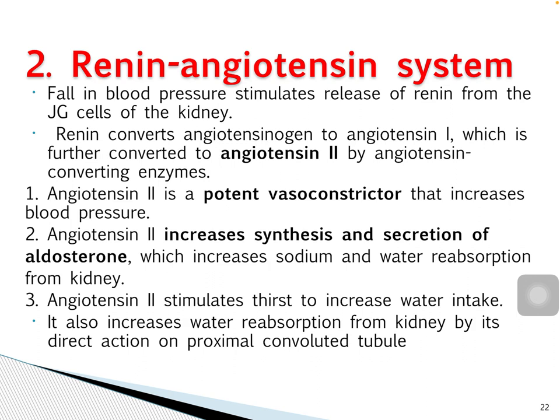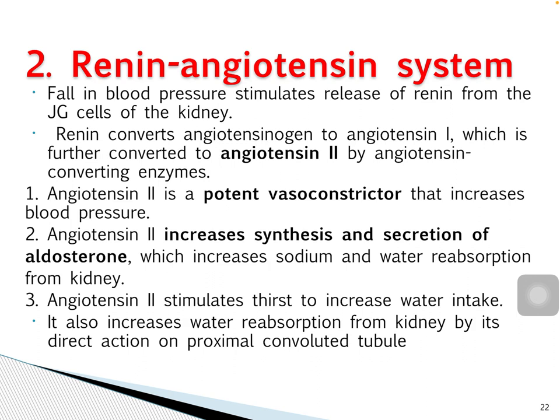Renin-angiotensin-aldosterone system. Whenever there is decrease in blood pressure, it signals the juxtaglomerular apparatus. The juxtaglomerular apparatus secretes renin, and this renin converts angiotensinogen to angiotensin 1, and angiotensin converting enzyme converts angiotensin 1 to angiotensin 2, and via angiotensinases the angiotensin 2 is converted to angiotensin 3 and angiotensin 4.